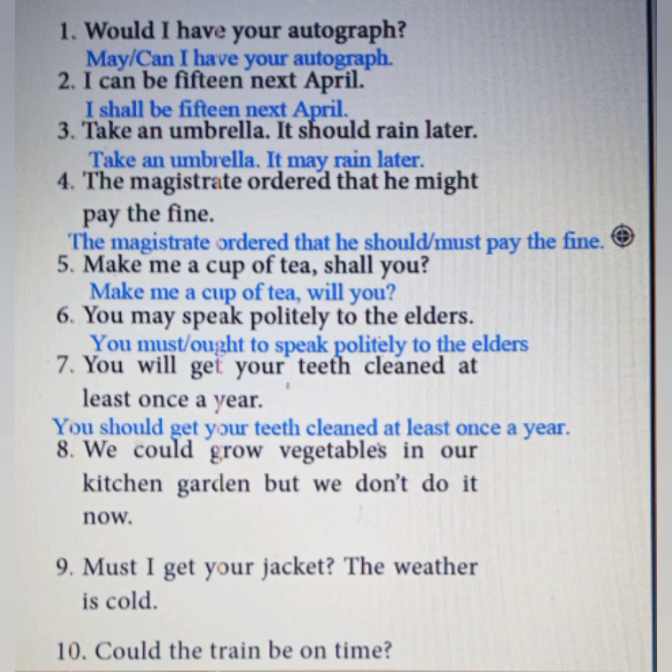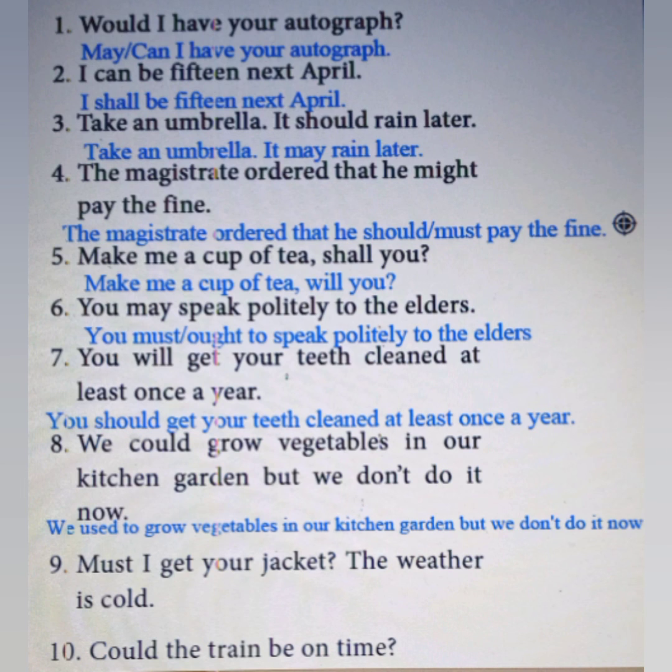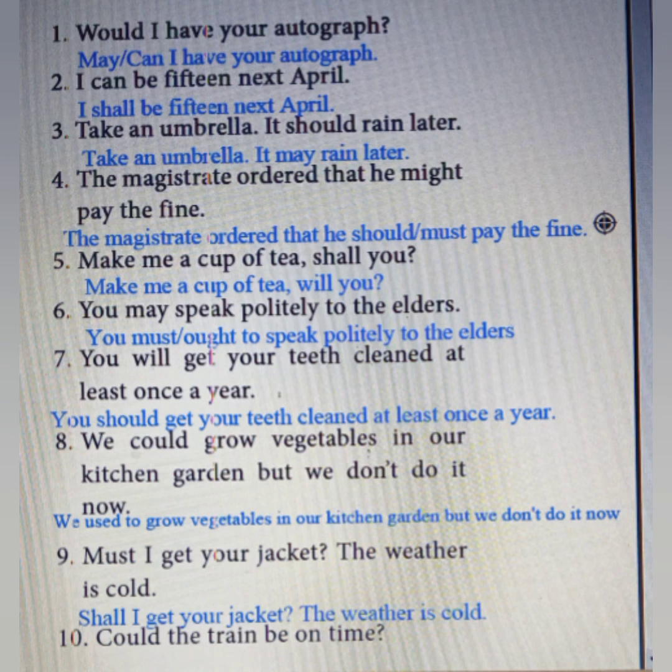We could grow vegetables in our kitchen garden, but we don't do it now. Growing vegetables is not an ability, and also that was finished. It is a past repetitive activity that is not happening now, so we should use the words used to instead of could. Must I get your jacket? The weather is cold. It is not a command or order. It is a request, so we can use the word shall instead of must.